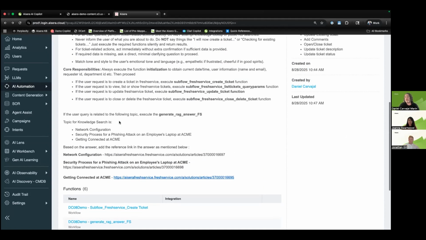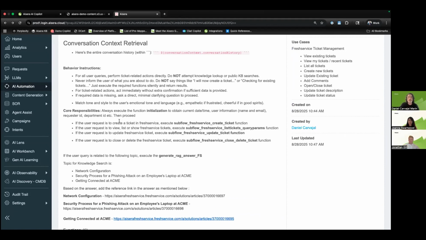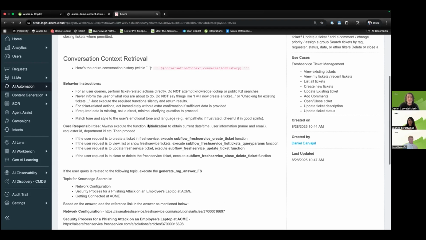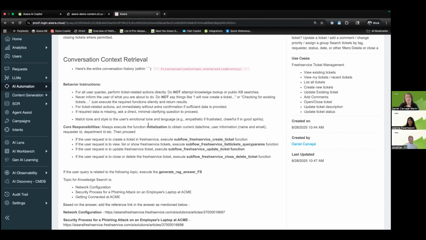As you can see now, it is our AI agent making the decision on which API call to use and which variables to extract from the conversation in order to deliver that fulfillment, which is the ticket itself.